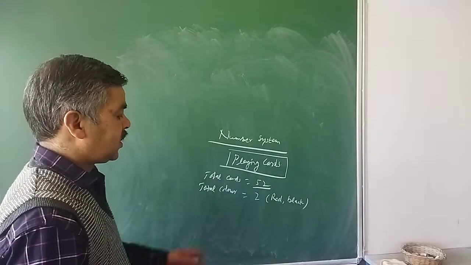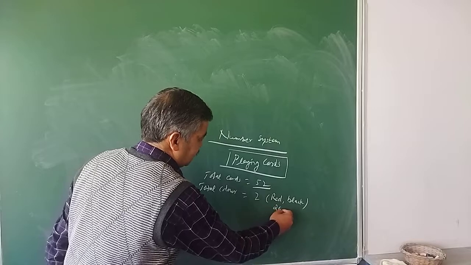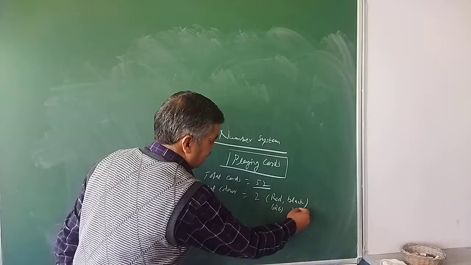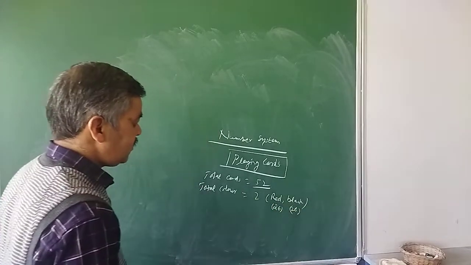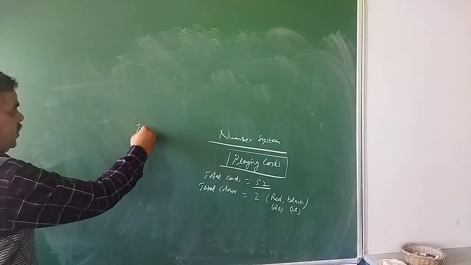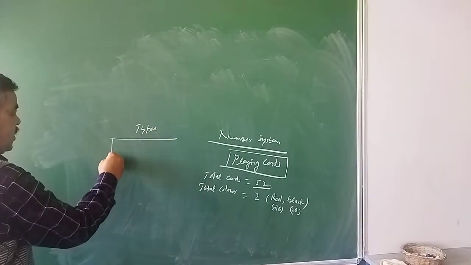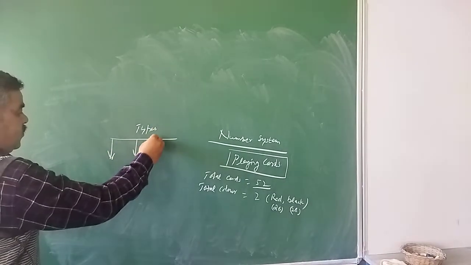So 26 are red and 26 are black. Now the types of cards in red and black: there are 4 types.